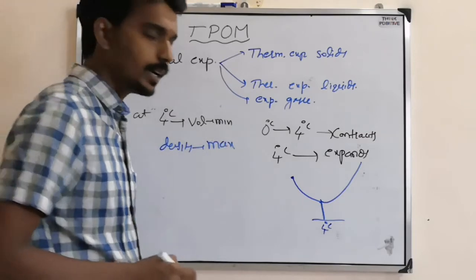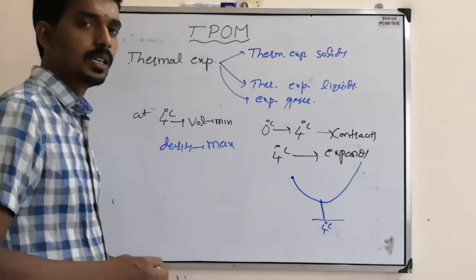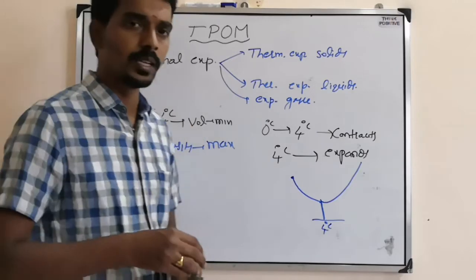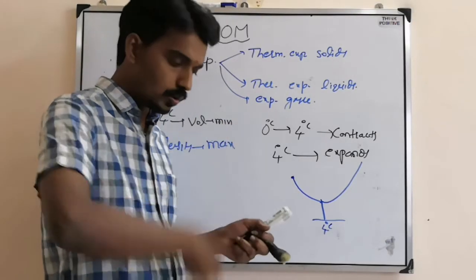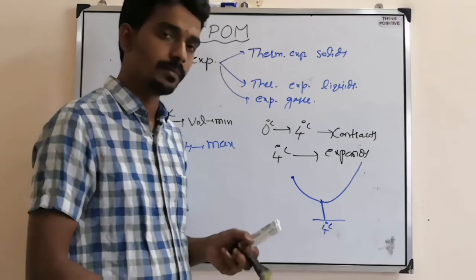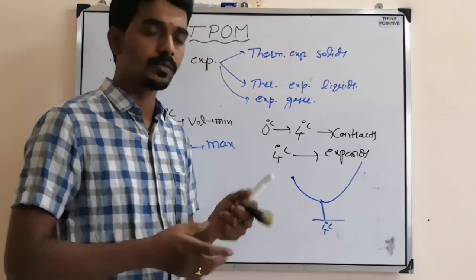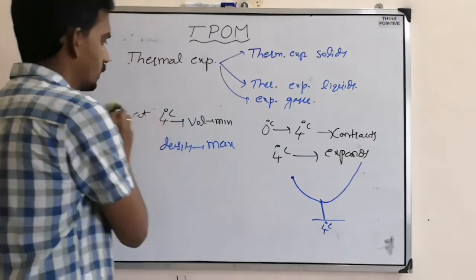Maximum, because density and volume are inversely proportional to each other. So that is the anomalous behavior of water. And because of this reason only, in a frozen lake, the water at 4 degrees Celsius goes to the bottom and stays at 4 degrees Celsius only. That's why aquatic animals survive. So that is the expansion of liquids.